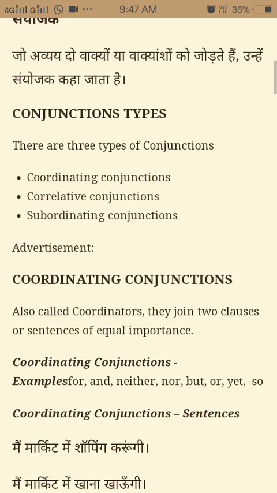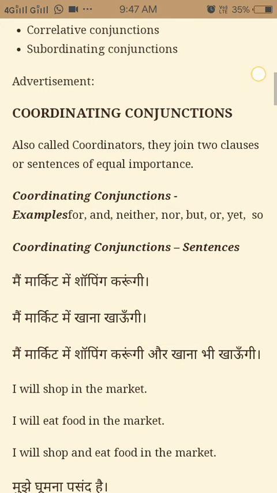Conjunctions type: there are three types of conjunctions. First, coordinating conjunction. Second, correlative conjunction. Third is subordinating conjunction. Coordinating conjunction. What is a coordinating conjunction? You have to understand the meaning of. Also called coordinators. They join two clauses or sentences of equal importance.